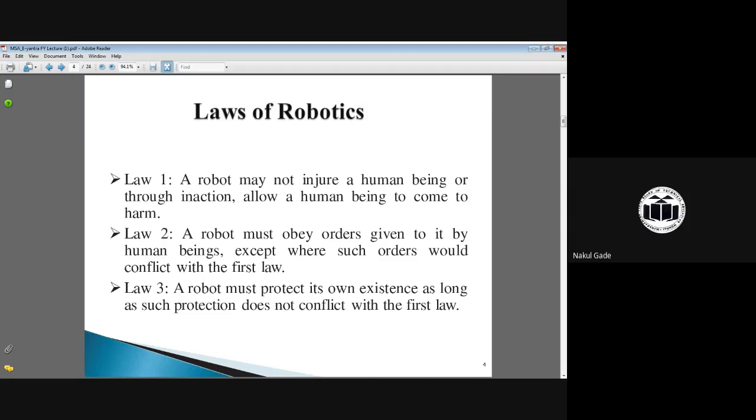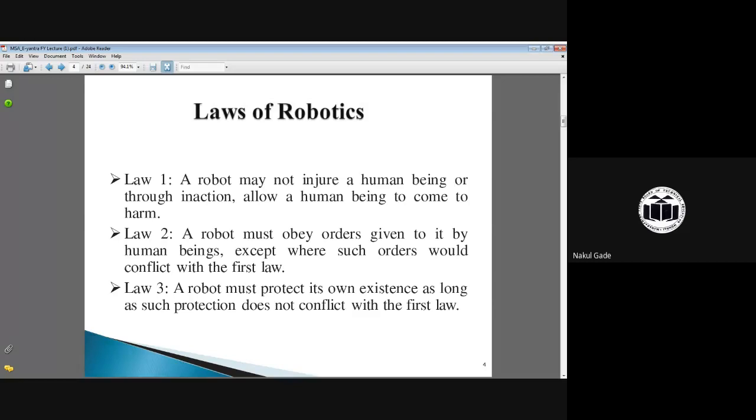There are n number of devices, but not all of them are robots. So there are certain laws to identify whether a device is a robot or just a structure. There is a structure, there is a machine, and there is another concept called a robot. A machine which is handled remotely or automatically is called a robot. So the very first law is that a robot may not injure a human being.